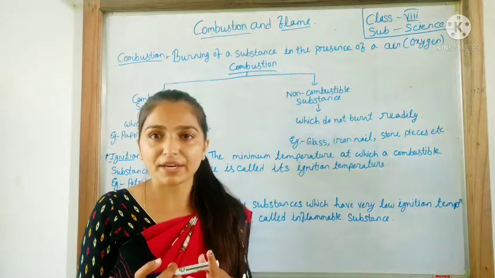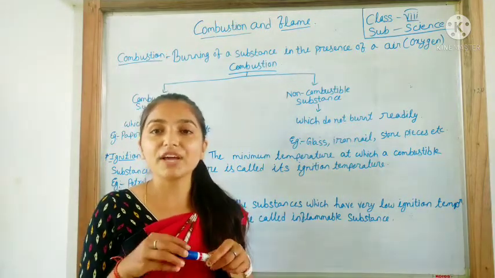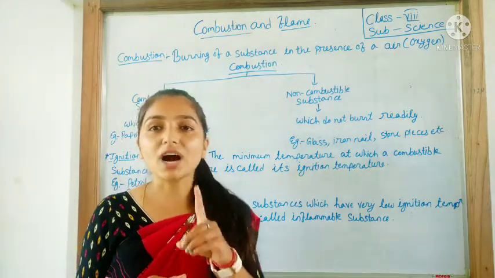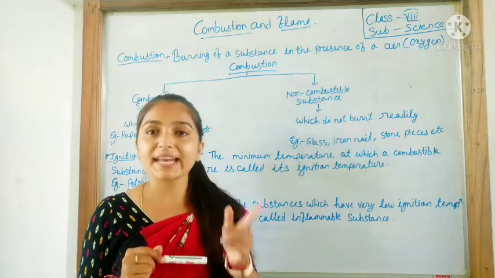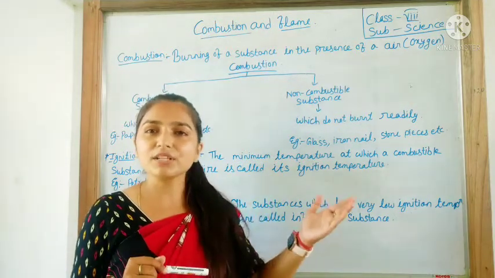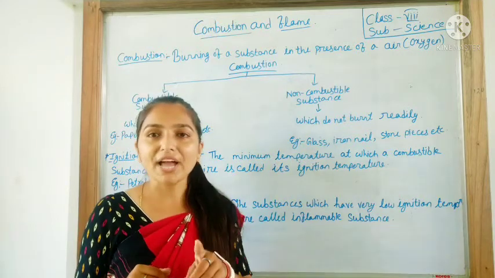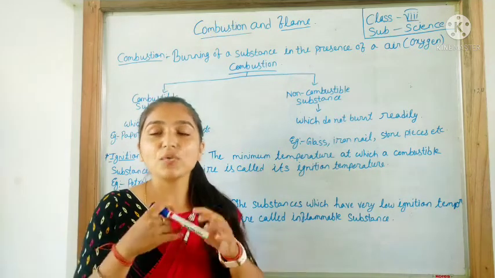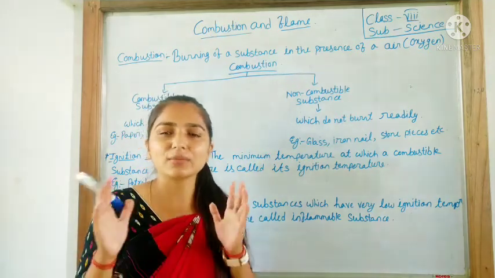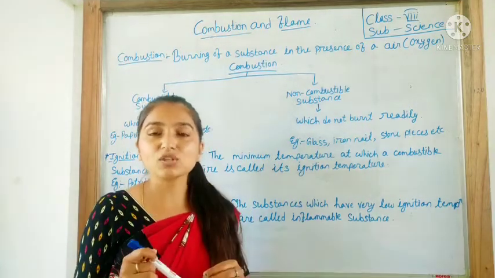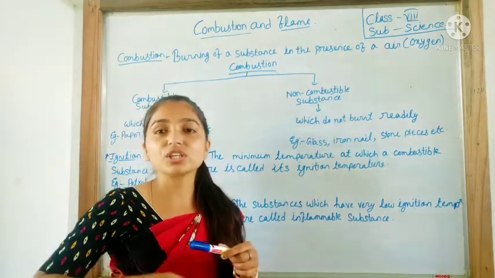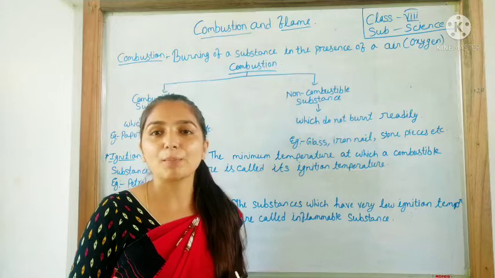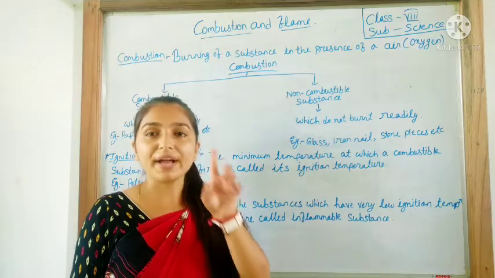A substance that catches fire easily or readily is called a combustible substance. Another one is non-combustible. Examples are iron nails and glass. Any metal takes more time to burn. Any material which can't catch fire easily or readily is called a non-combustible substance. Understood?